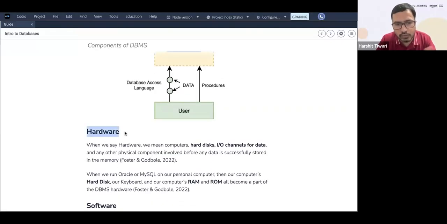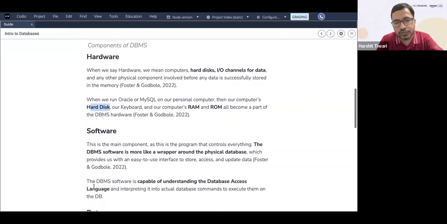So let's go through one by one. So hardware is what? Hardware means the hard disk that I told you about, the input output channels for the data, and any other physical component that may be involved where the data is actually stored. So it could be a RAM, like I told you, it could be ROM, it could be hard disk, anything which is actually physically storing the data. That's the hardware part.